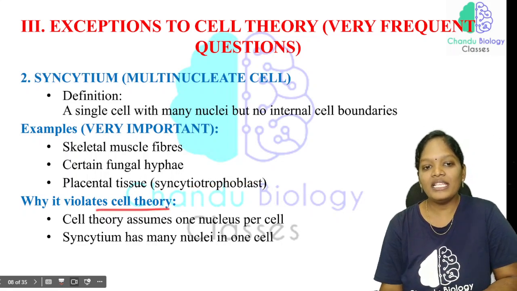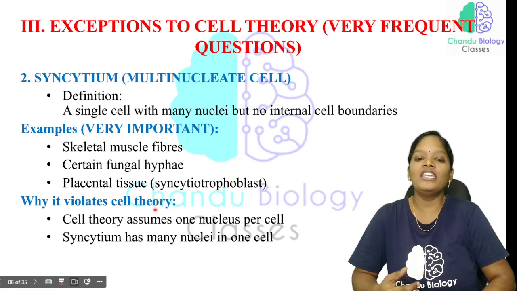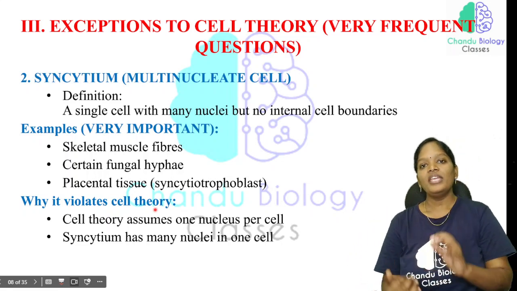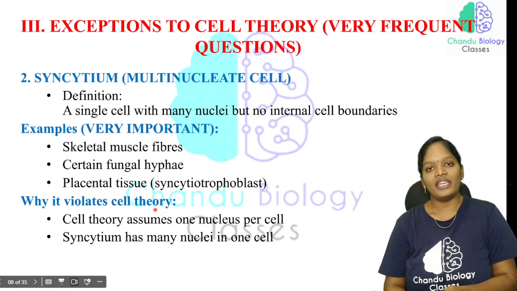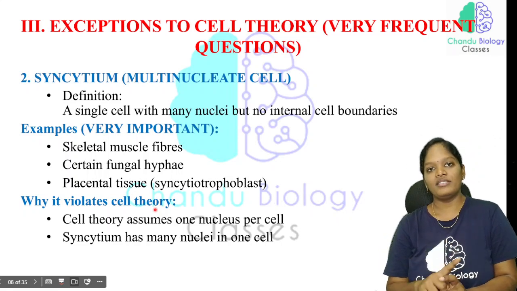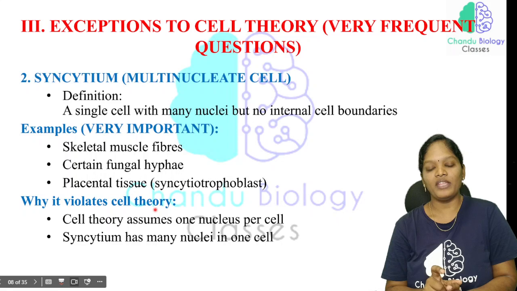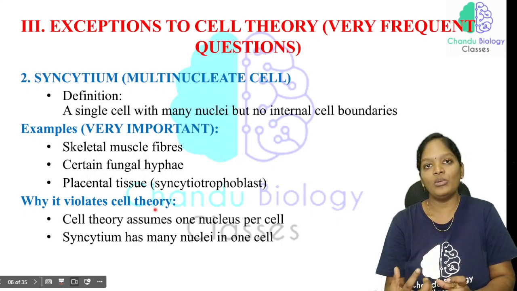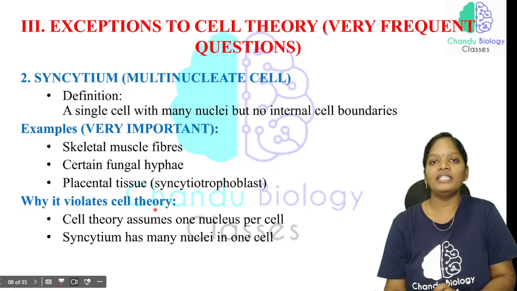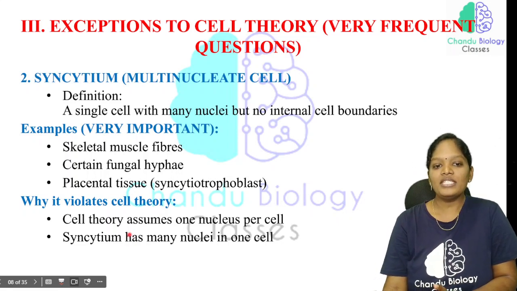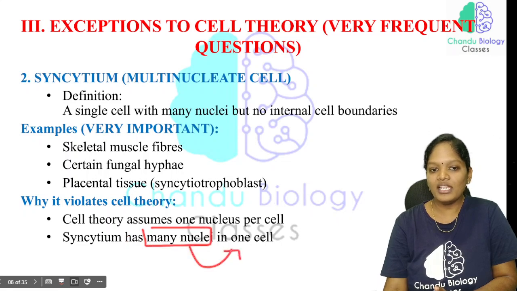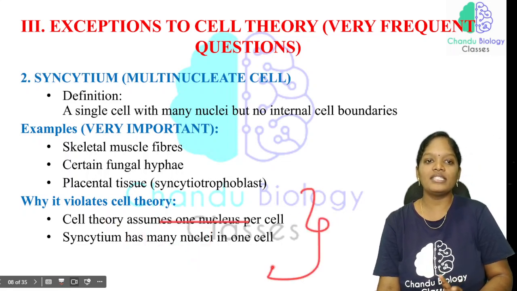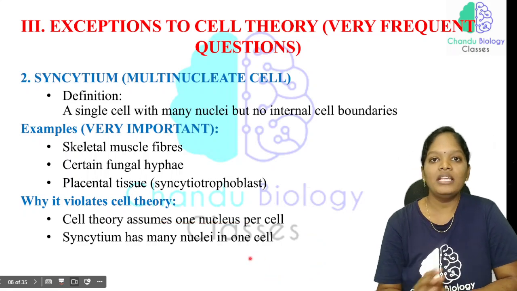Why is it violating the cell theory? Because cell theory didn't give a proper definition for this syncytium. In the classical or modern cell theory, each cell has to have one nucleus. But in a syncytium there is one cell with many nuclei inside it. Syncytium has many nuclei in one cell and cell theory assumes only one nucleus per cell. So this is the reason it is an exception to the cell theory.